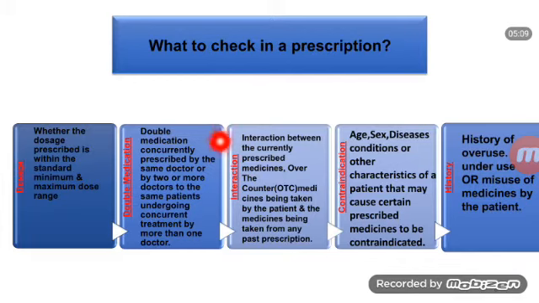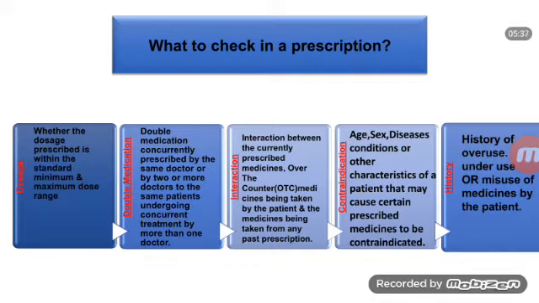Next, interaction: interaction between the currently prescribed medicine, over the counter medicines being taken by the patient, and the medicines being taken from any past prescription. Next, contraindication: disease conditions or other characteristics of the patient that may cause certain prescribed medicines to be contraindicated.